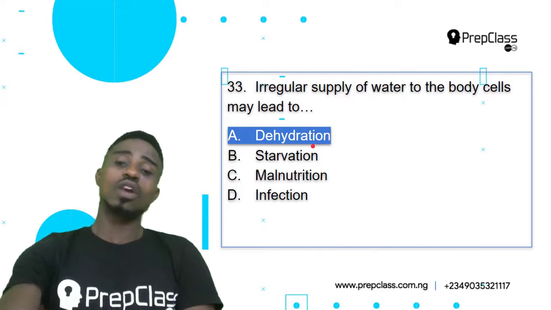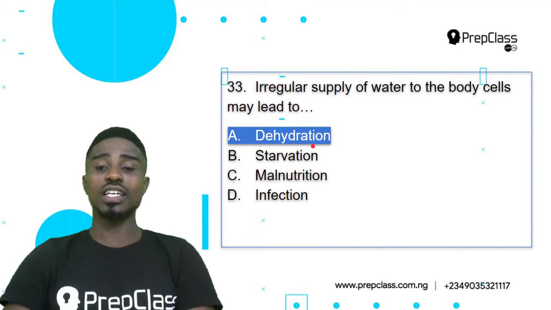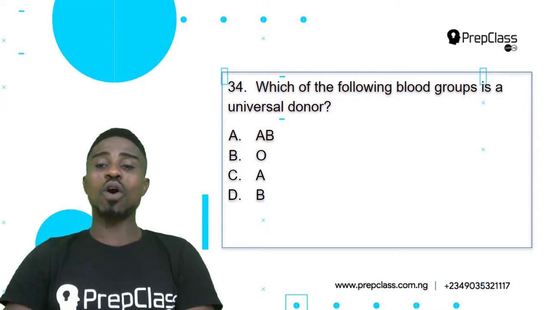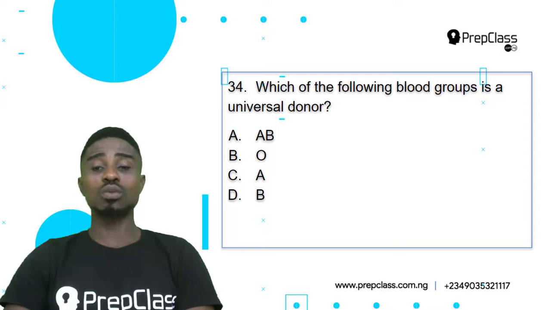Let's check it out. Question 33, option A, dehydration, is our correct answer. Let's look at the next question. Question 34, which of the following blood groups is a universal donor? Option A, AB, option B, O, option C, A, option D, B. For us to carefully select the correct answer, we need to analyze all of the options and see which one